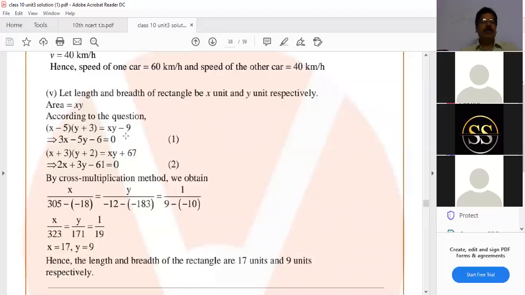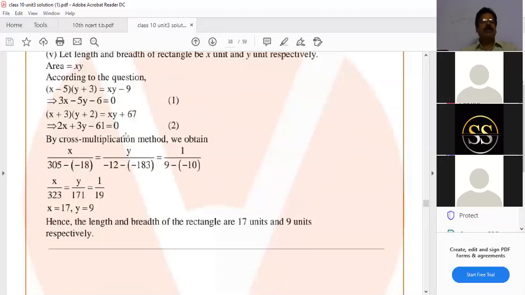And then our second equation is, see, in the second case, length and breadth both increased. Means x plus 3, and breadth increased by 2, y plus 2. Area L into B: x plus 3 of y plus 2 is equal to area increased by 67 square units. Area xy increased by 67 means xy plus 67. Again multiplication: xy plus 2x plus 3y plus 6, and xy minus xy cancels.